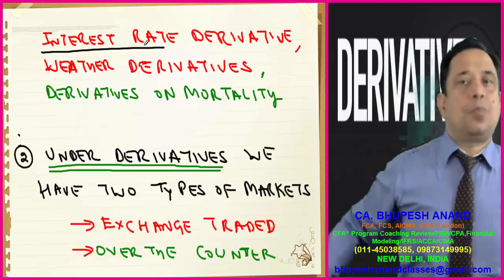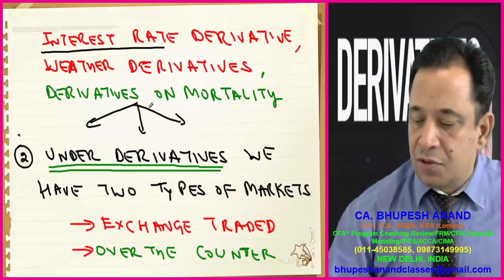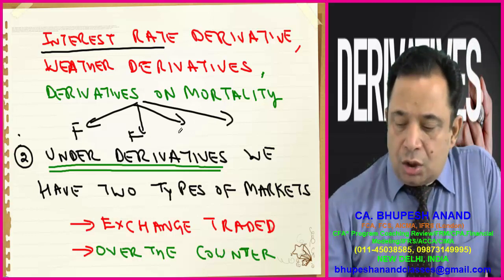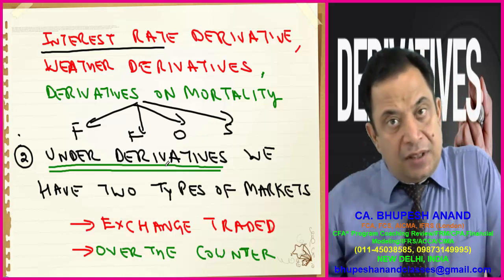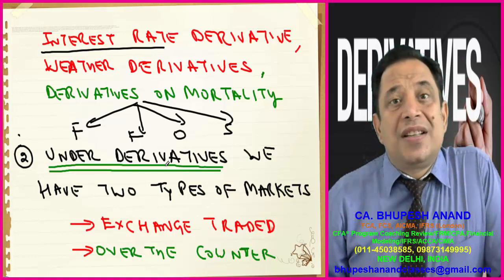So this is the first point I have told you, and there are four instruments of derivatives which we discussed in the last lecture: forwards, futures, options, and swaps. In the next reading, we will discuss them in detail. Now, the next point of this learning outcome is the difference between